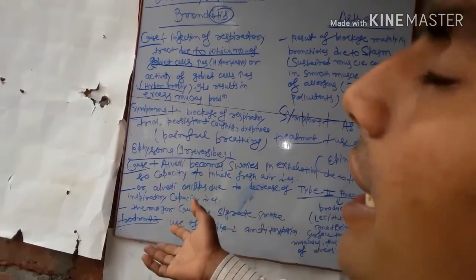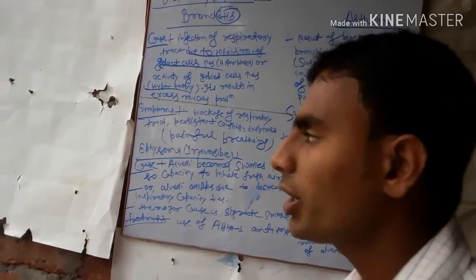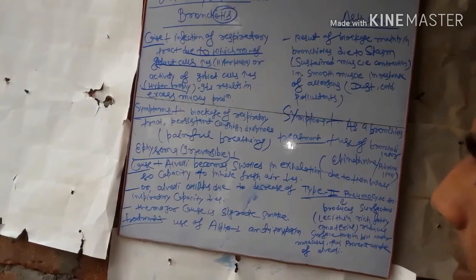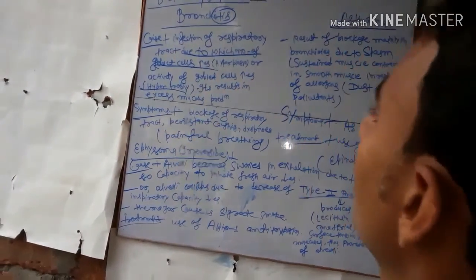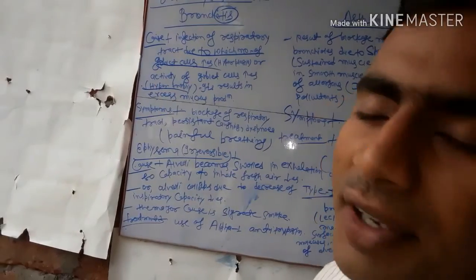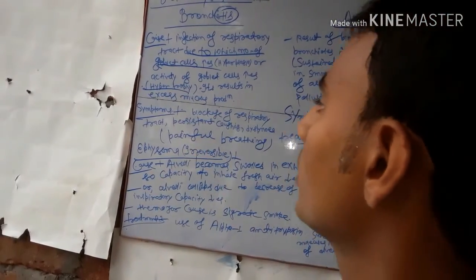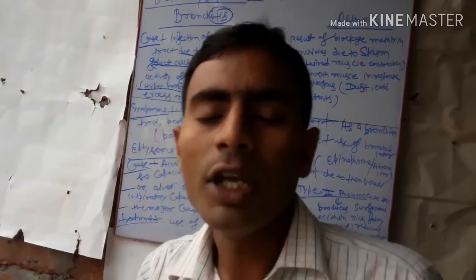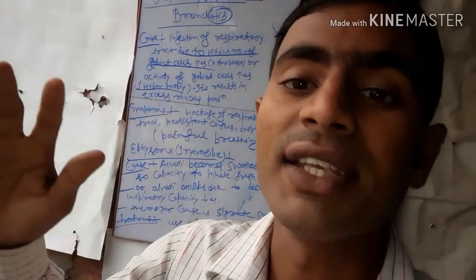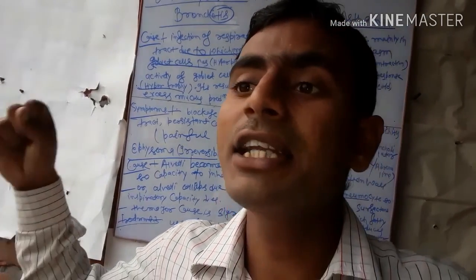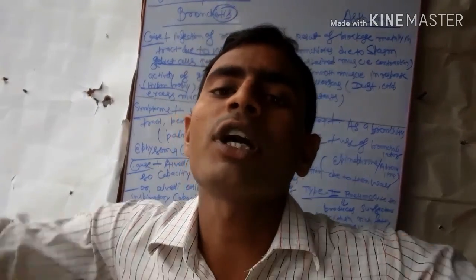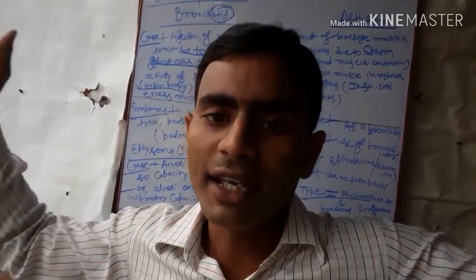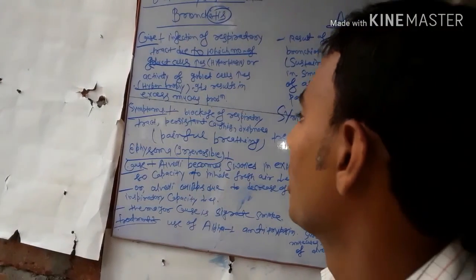It results in excess mucus production. So in bronchitis, due to infection of the respiratory tract, the number and activity of goblet cells increase, and mucus production increases.